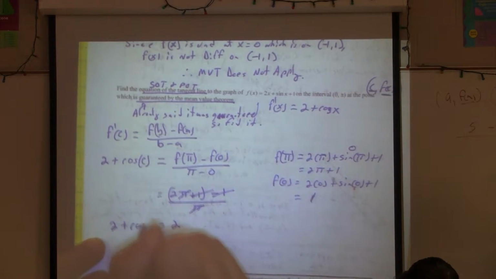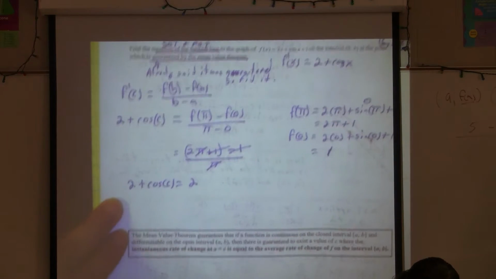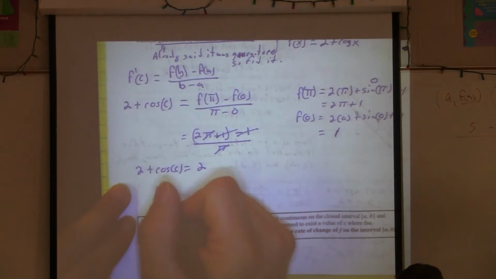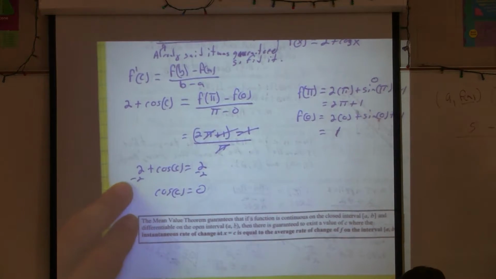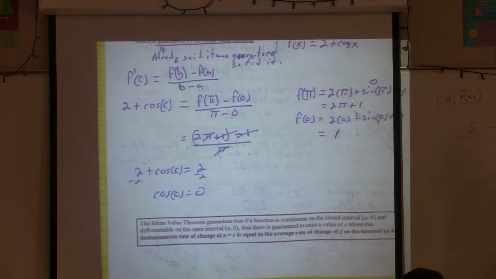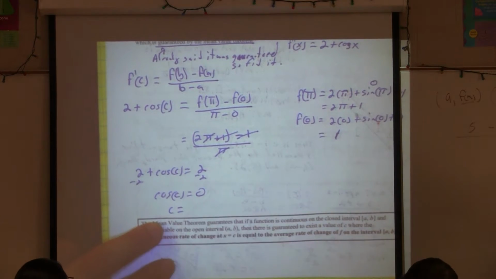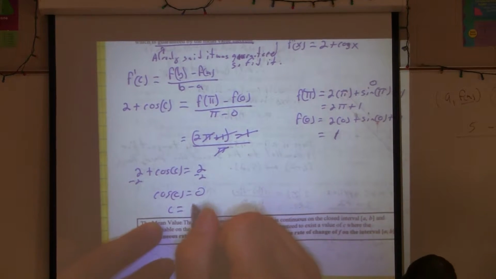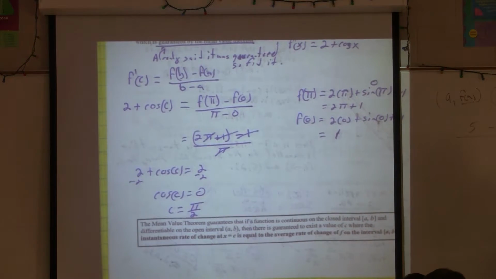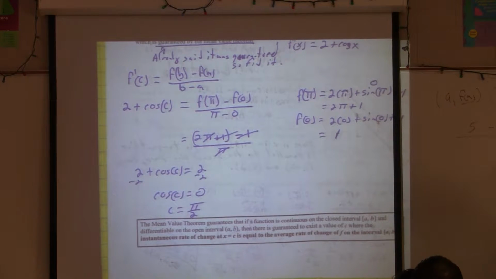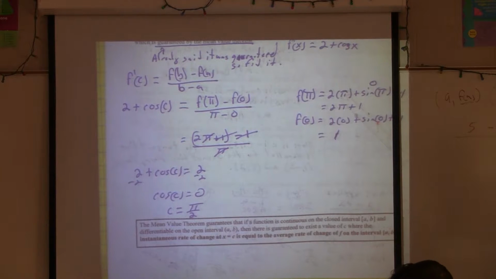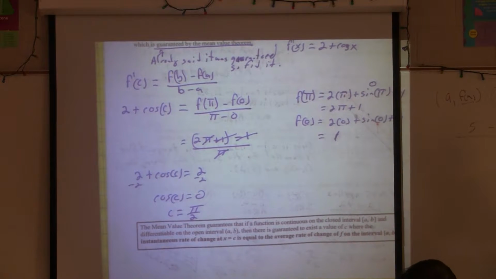So 2 plus cosine of c equals 2. Minus the 2, cosine of c equals 0. So what does c equal? Pi over 2. We're only looking at the interval between 0 and pi, so that would be pi over 2. Yes! Okay, but then we have to put pi over 2 into the original function. Are we done? Have we written the equation of the tangent line yet? No. So what else do we have to do?